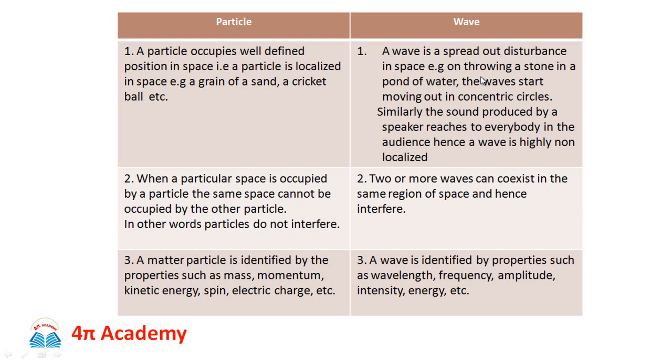For example, on throwing a stone in a pond of water, the waves start moving out in concentric circles. Similarly, the sound produced by a speaker reaches everybody in the audience, hence a wave is highly non-localized in nature. So a wave is basically a spread out disturbance and completely non-localized, while a particle is a highly localized thing.